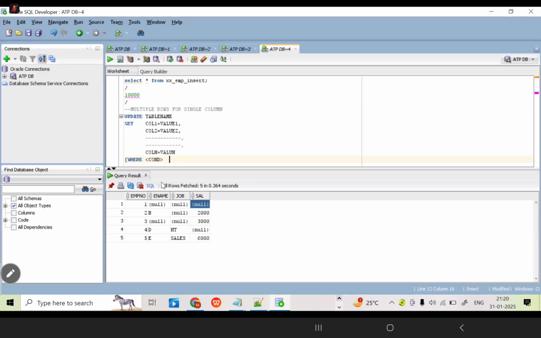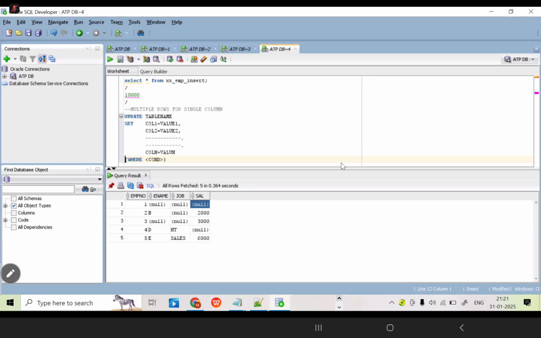Okay. Now here, this is the square brackets. The syntax should be optional. Now, what is my current requirement? I want to update the salary column of all the employees. Correct or not? For this case, this where condition is not required.